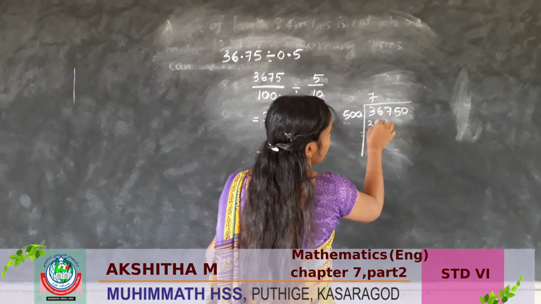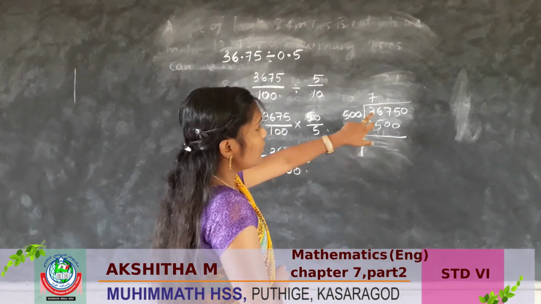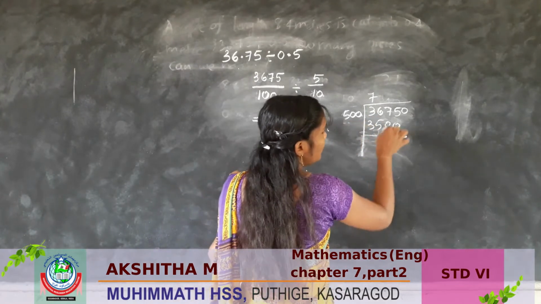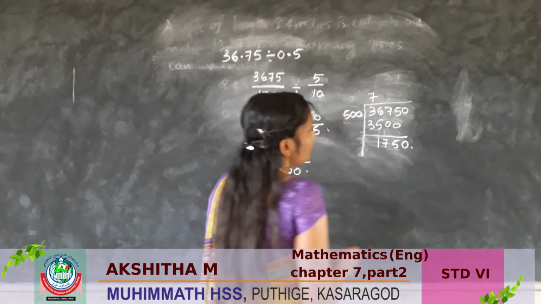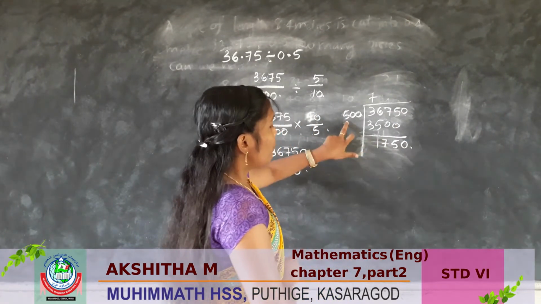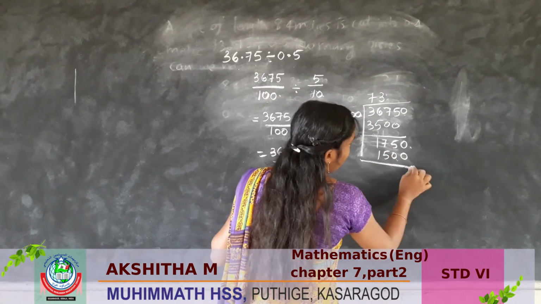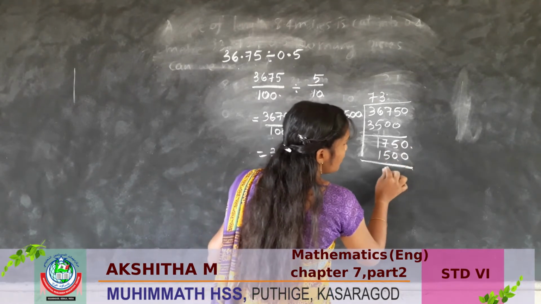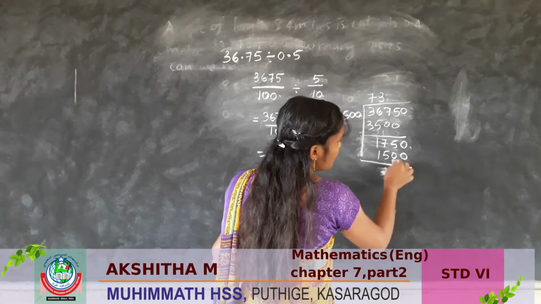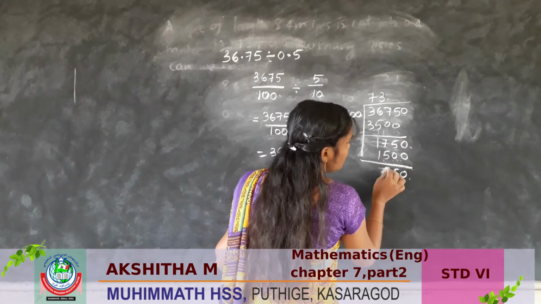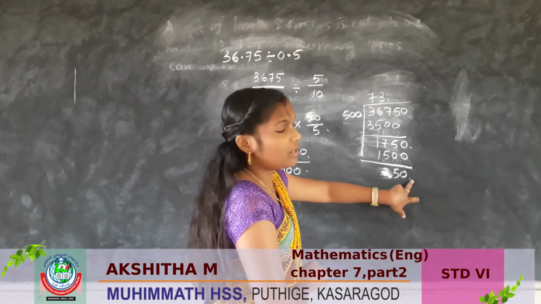Here 5 sevens are 35, 500 7 times 3500. 6 minus 5 is 1. The 7 we should write here. This 5 we should write here. And this 0. Here 1750. 500 3 times 1500. So 7 minus 5 is 2. 0 minus 0, 0. 5 minus 0, 5. 7 minus 5 is 2. So, you can see here 250.